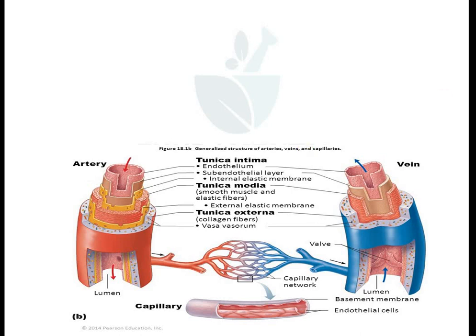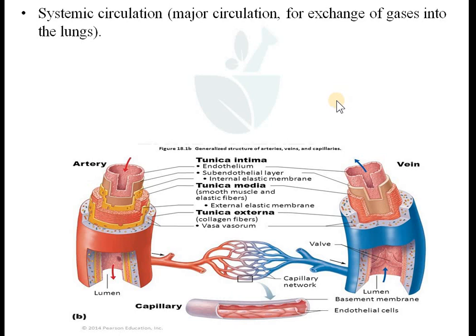It is one of the most important topics, and for the last few years they have consistently asked questions from it. There are different kinds of circulation. The first is systemic circulation, the second is pulmonary circulation, and the third is portal circulation. Let's see one by one.